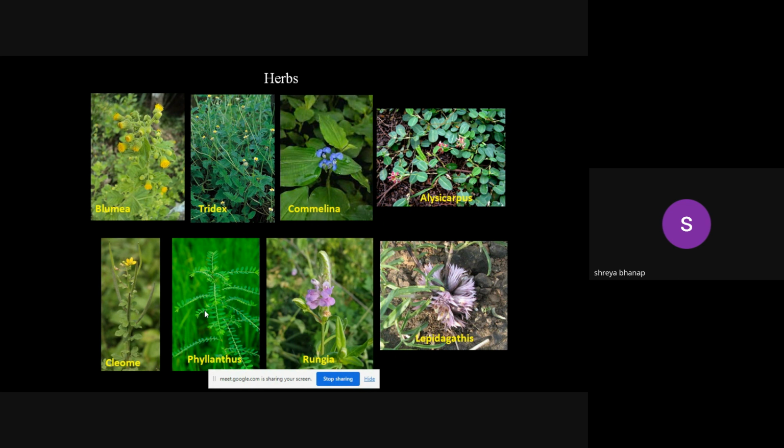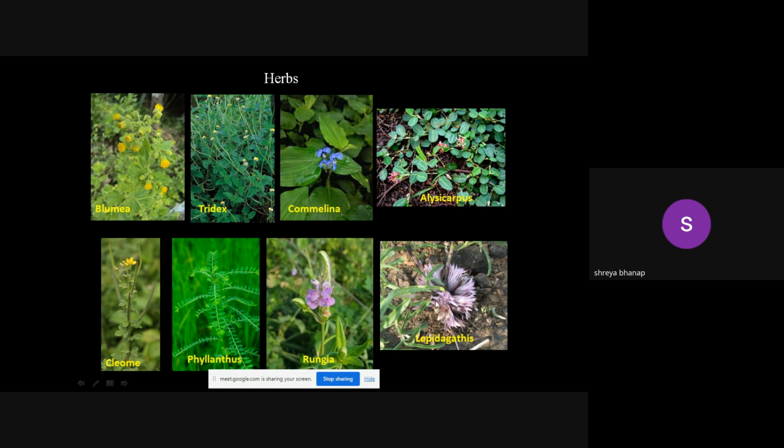Ringia repens is the species which is present somewhat in the inner part of this trail path. This particular species is not very common on the trail path. You have to move inside and look for it. The flowers are purple, small, very small flowers. The height of the plant is hardly a foot. So within the grass patch, you nearly have to search for these flowers. And these flowers are medicinally important.